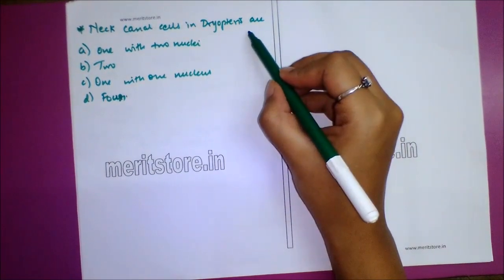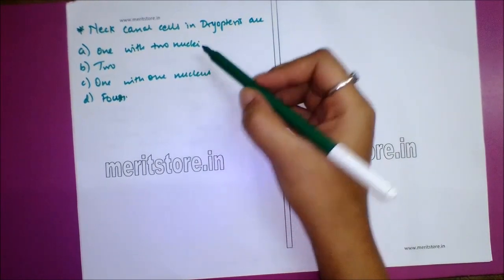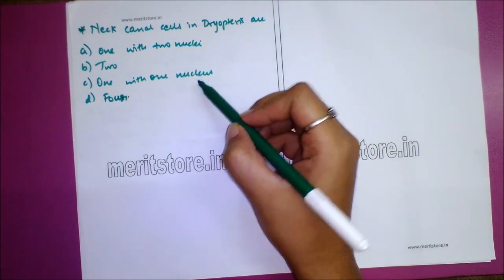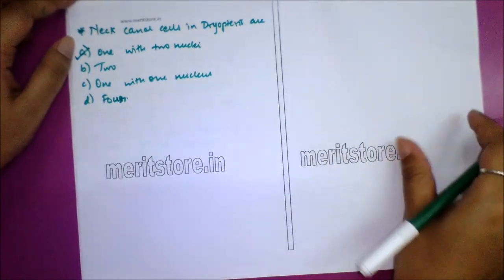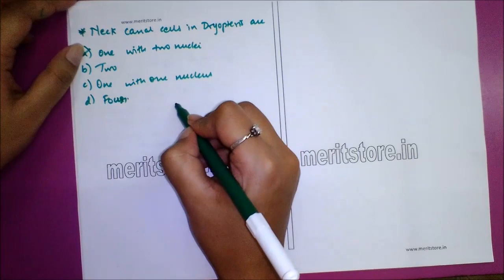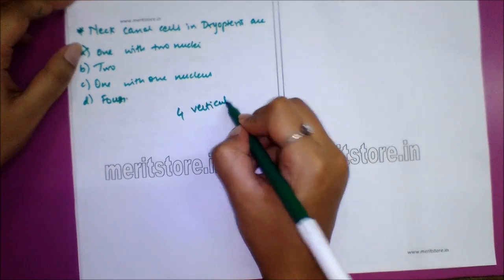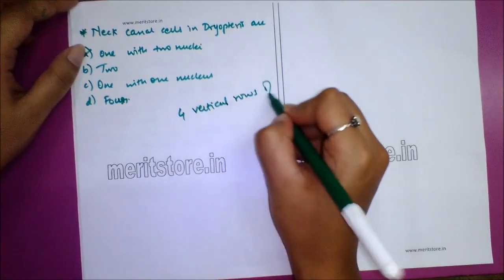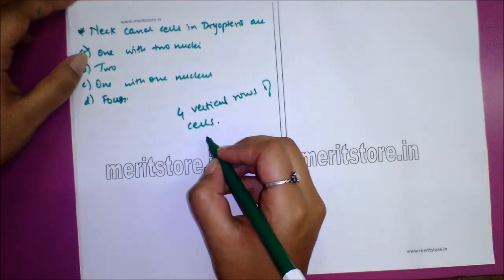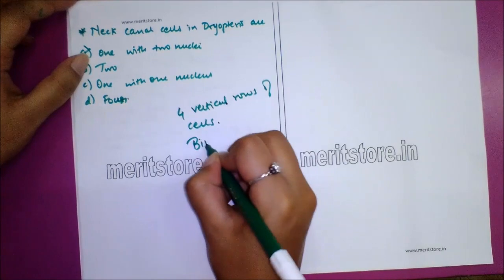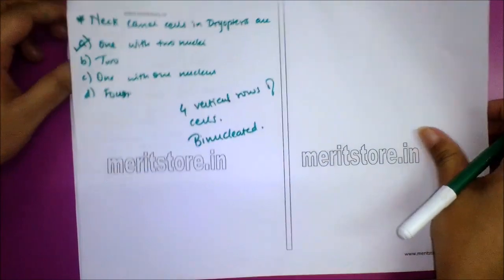Next question. Neck canal cells in Dryopteris are option A 1 with 2 nuclei, option B 2, option C 1 with 1 nucleus, option D 4. The answer is option A 1 with 2 nuclei, because the neck is made up of 4 vertical rows of cells, slightly curved, and encloses a neck canal cell which is binucleated. So it is binucleated, hence the answer is 1 with 2 nuclei.